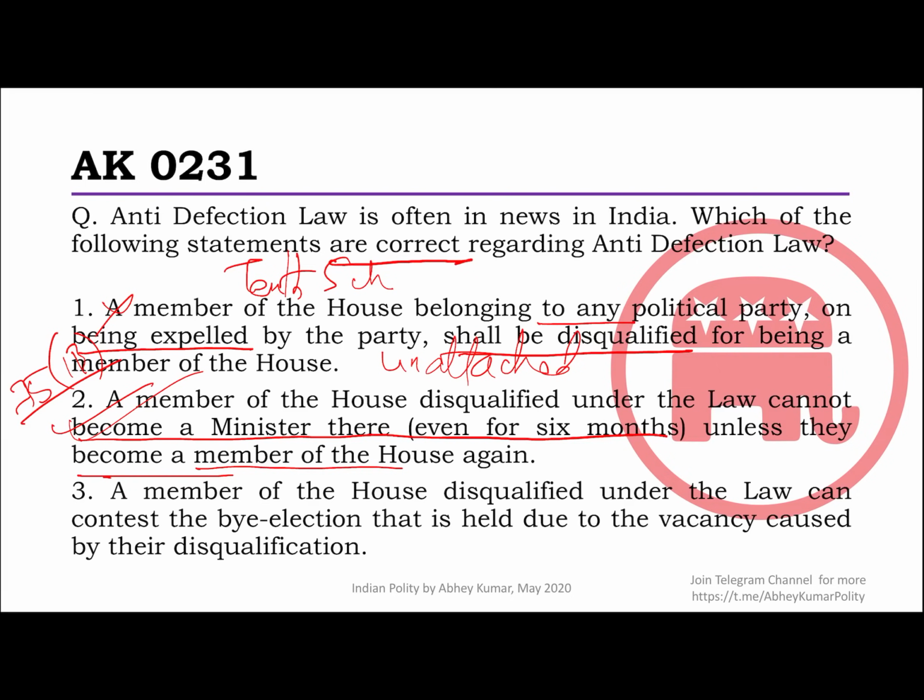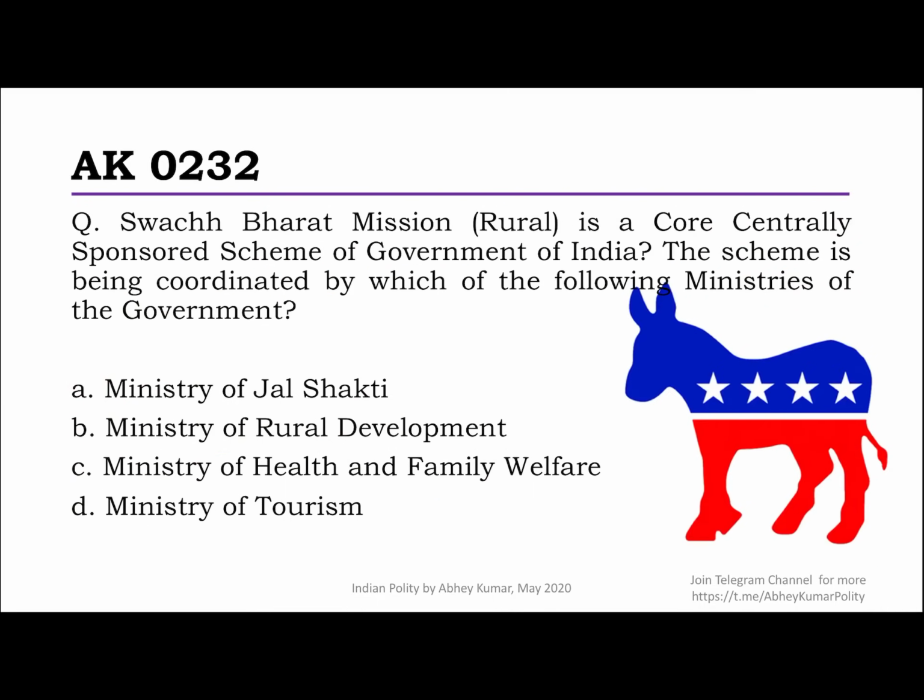And the third statement says a member of the house disqualified under the law can contest the by-election that is held during the vacancy. Yes, absolutely. This is fine. This is allowed. They can definitely contest the election. There is no prohibition on that. However, it does in a way defeat the whole purpose of anti-defection law, partly at least, not completely though. Anyway, so less than half of you got this correct. Oh well. Anyway, next question we have.